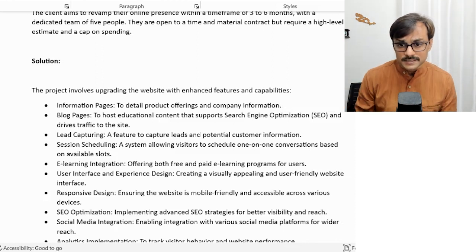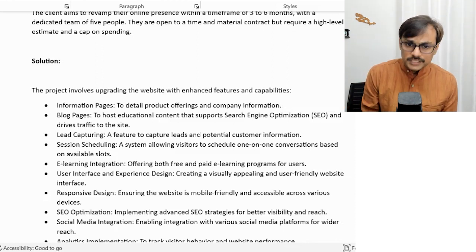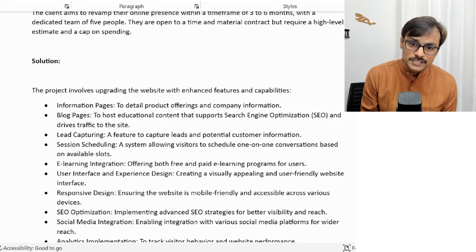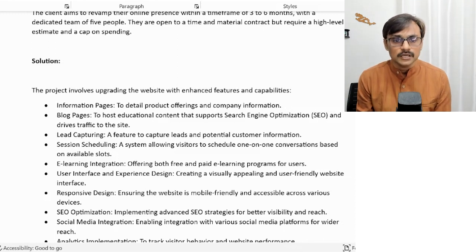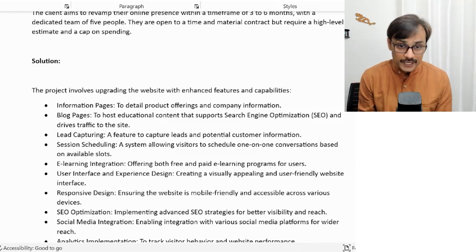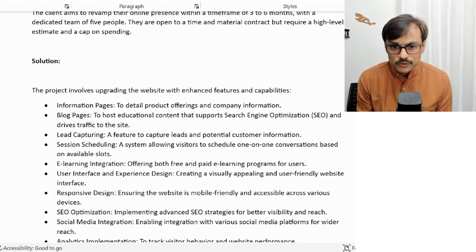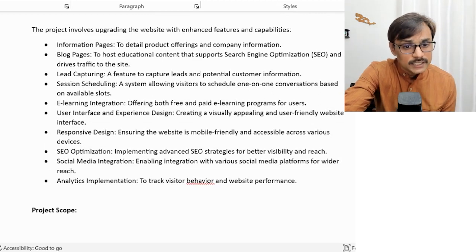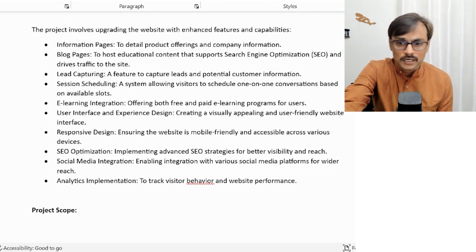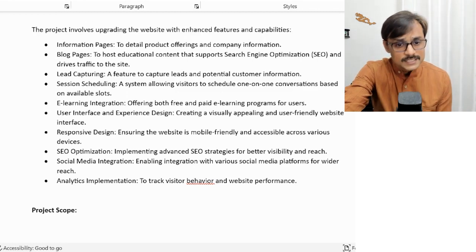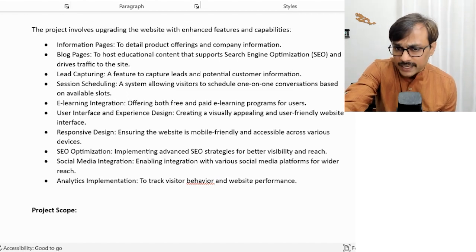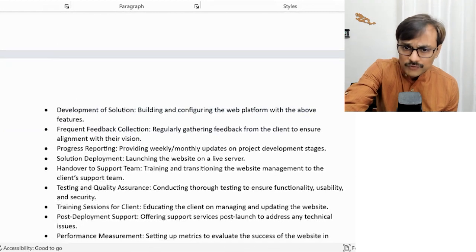Based on various discussions, this is the solution visibility we have right now. The project involves upgrading the website with enhanced features and capabilities. You need information pages to talk about product offerings and company information, blog pages to host educational content, support search engine optimization and drive traffic to the site, a lead capturing feature to capture lead and potential customer information, session scheduling so people can schedule one-on-one sessions, e-learning integration, a user-friendly interface, responsive design, SEO optimization, social media integration, and analytics implementation. This is the high-level conversation we had, and this is the solution we want to propose.